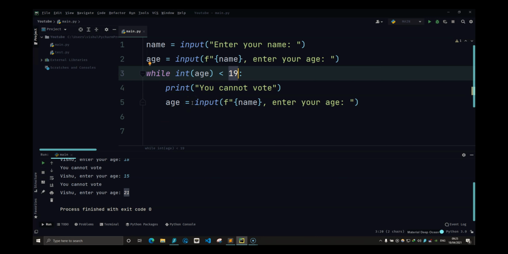You have to have some kind of condition in the while block that is going to change the value of what you're comparing, so there is a chance to come out of that loop. If not, you will just run into an infinity loop, which is really bad for your script. So whenever you use while loop, always remember to have a termination condition so you are out of the loop.